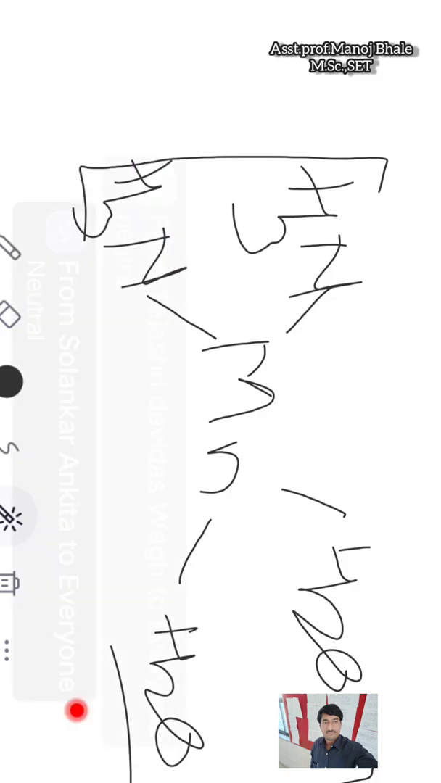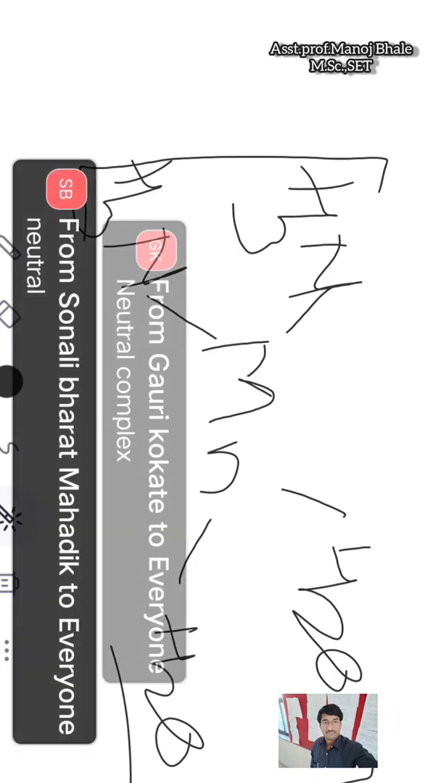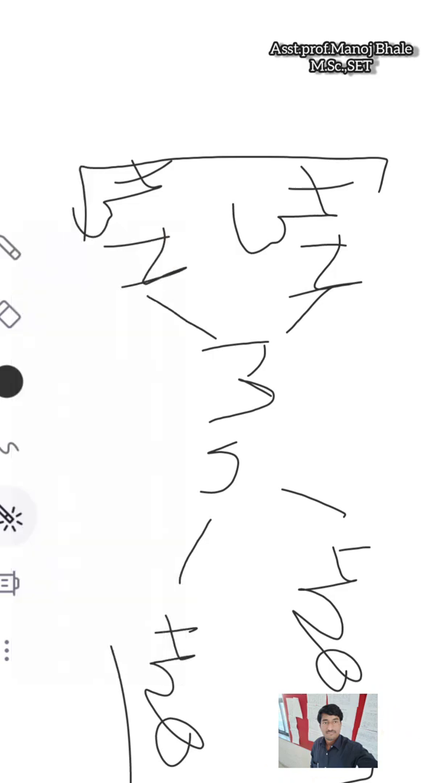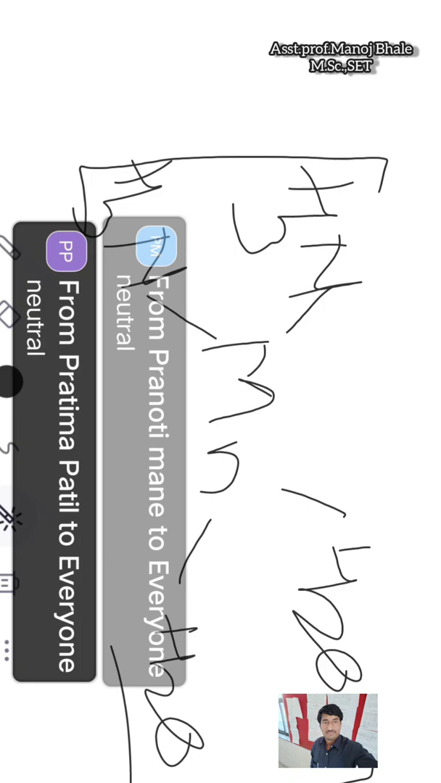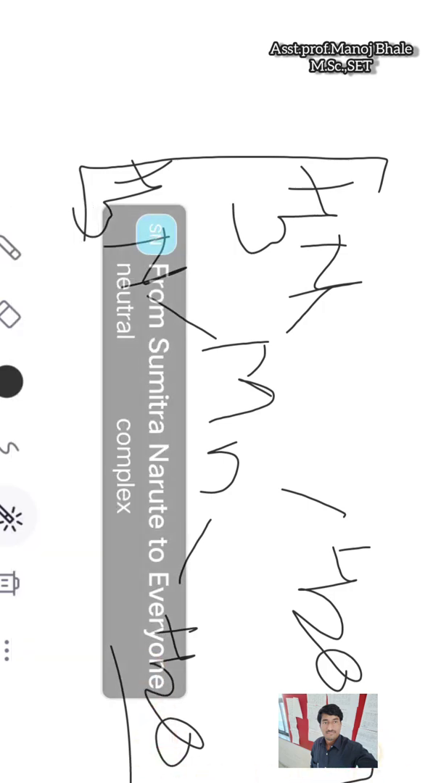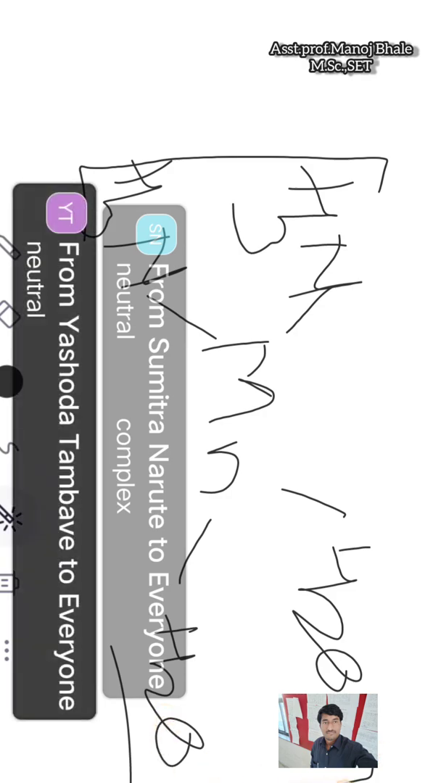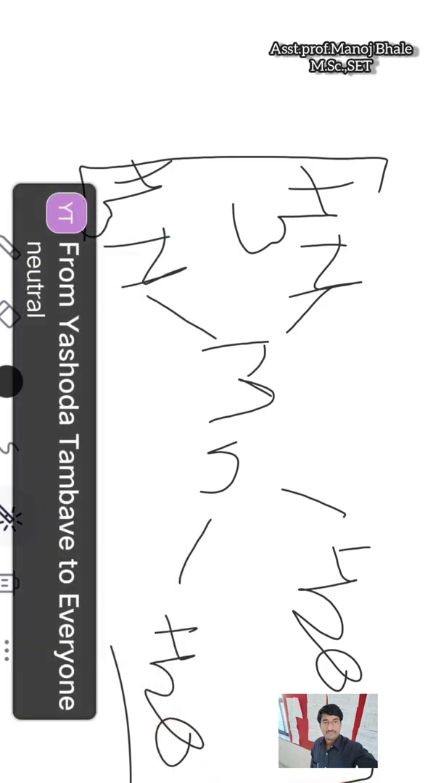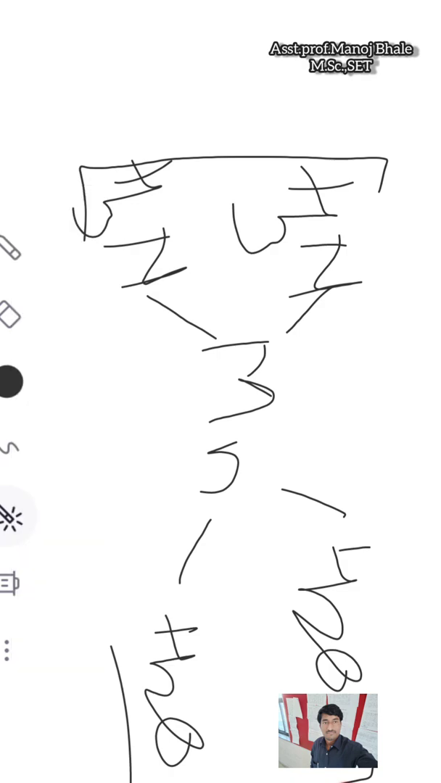This is the neutral sphere complex which is given there, because there is no positive charge and no negative charge present outside of the square bracket, so it is known as the neutral sphere complex.